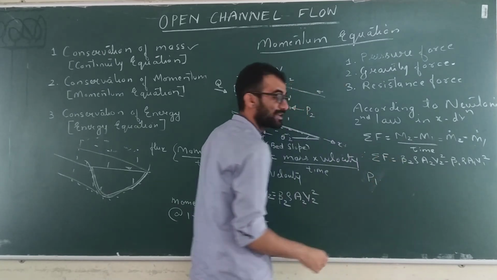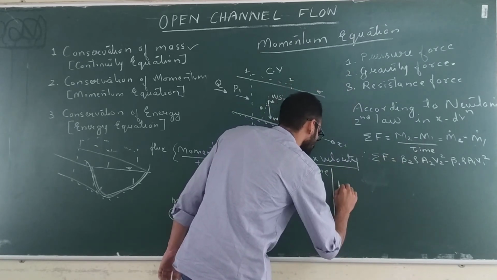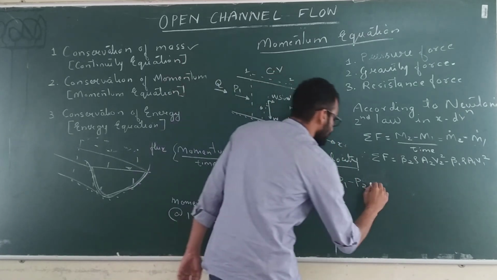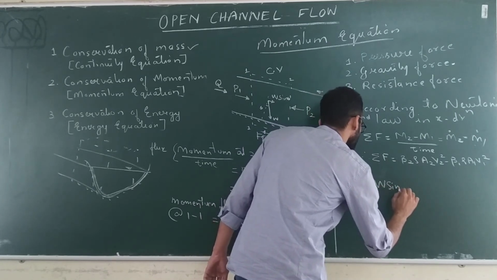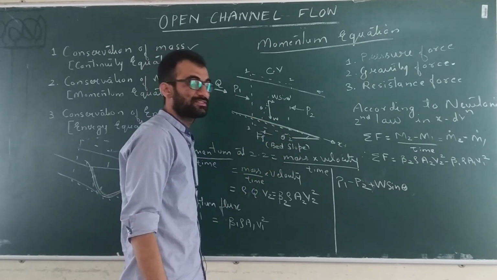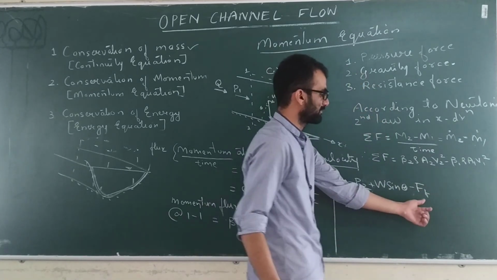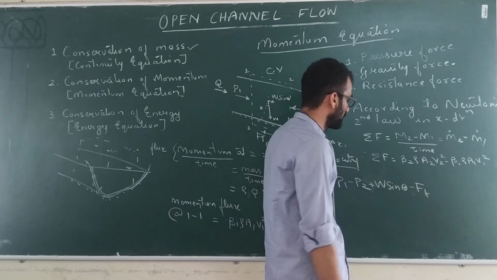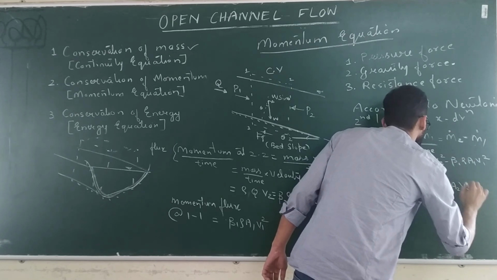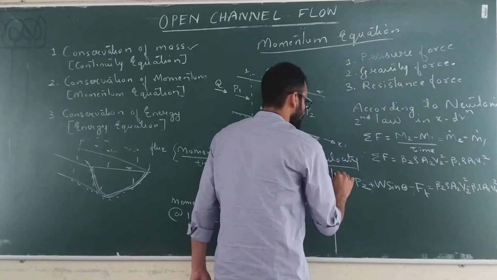P1 will be positive in the flow direction, and P2 is opposite to the flow direction, then plus W sin theta, it is also in the flow direction, and then the resistance force is in the opposite direction to the flow, so minus Ff, frictional resistance, that's why I have subscripted as small f, and that is equal to beta 2 rho A2 V2 square minus beta 1 rho A1 V1 square. Okay, so this is your momentum equation.